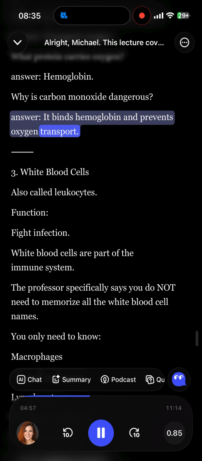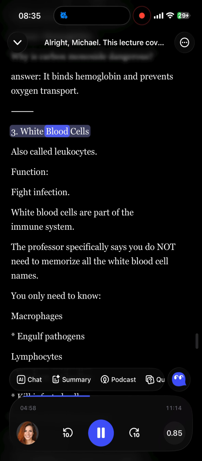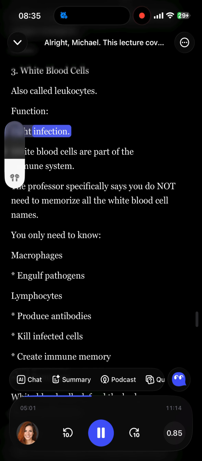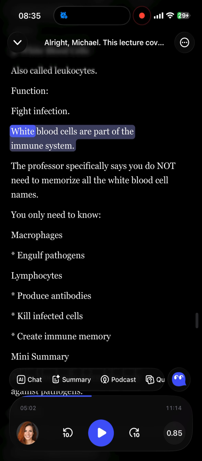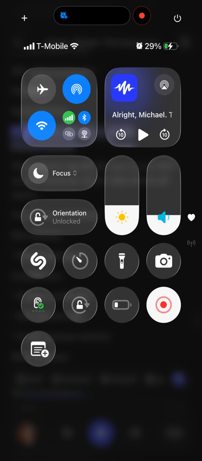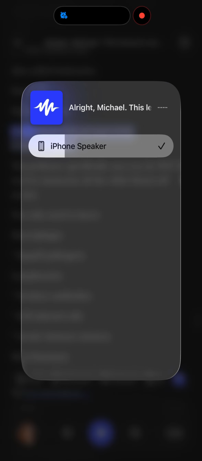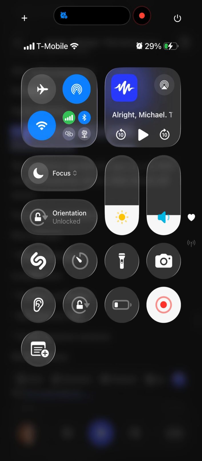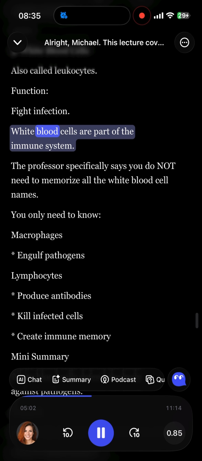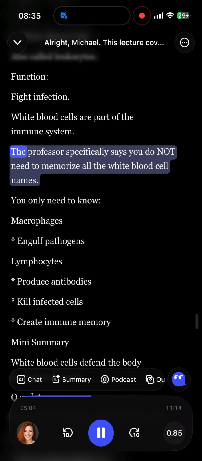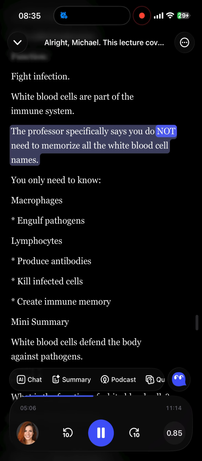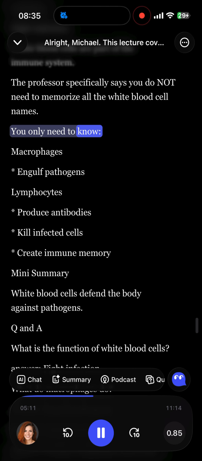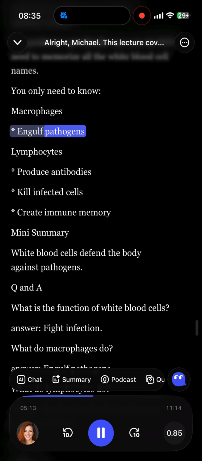3. White blood cells, also called leukocytes. Function: fight infection. White blood cells are part of the immune system. The professor specifically says you do not need to memorize all the white blood cell names. You only need to know macrophages, which engulf pathogens, and lymphocytes, which produce antibodies, kill infected cells, and create immune memory.